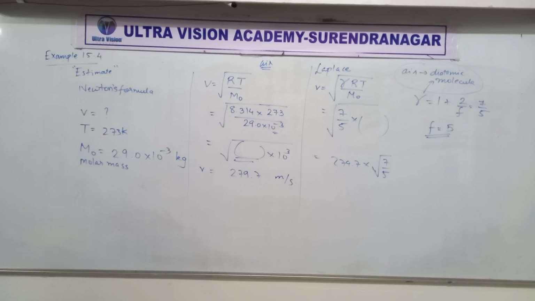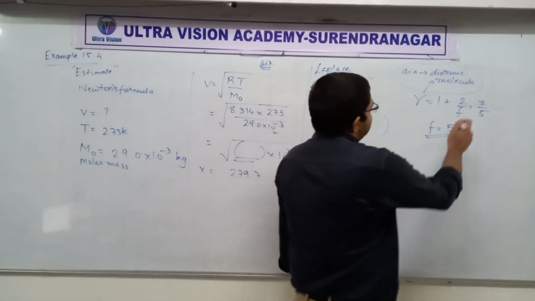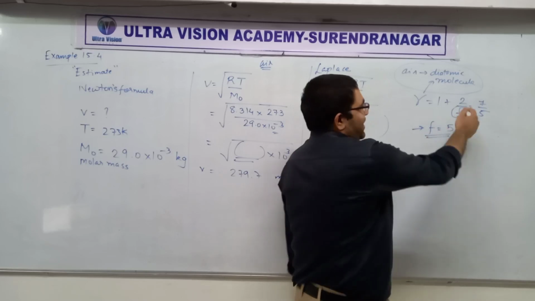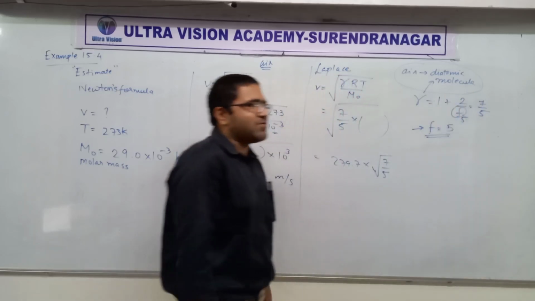That is not a good sign, everyone. LCM, F is 5. Put 5 here. 5 plus 2 upon 5. So 7 by 5.